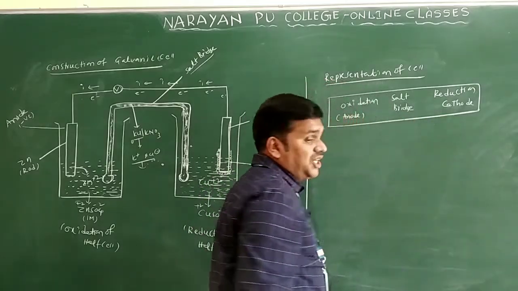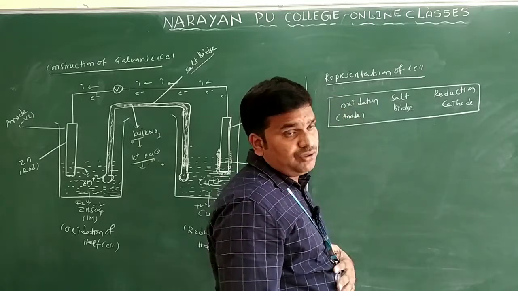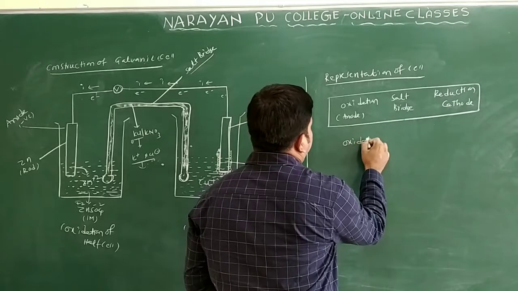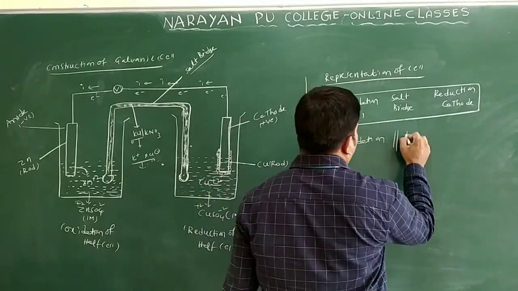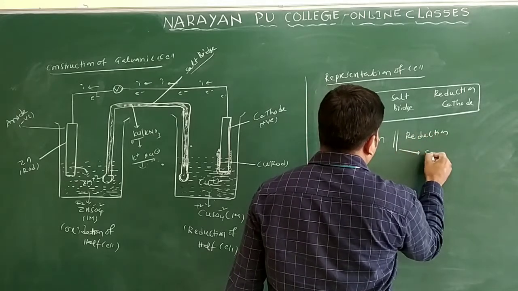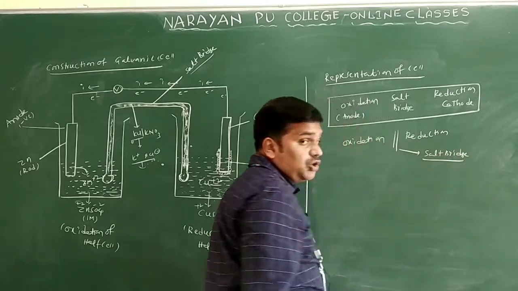So the oxidation part you write before the salt bridge. I will write oxidation, then 2 vertical lines, then reduction. These 2 vertical lines represent the salt bridge.